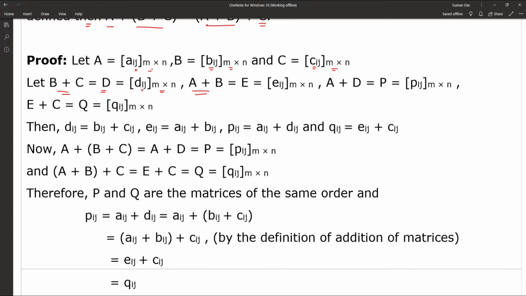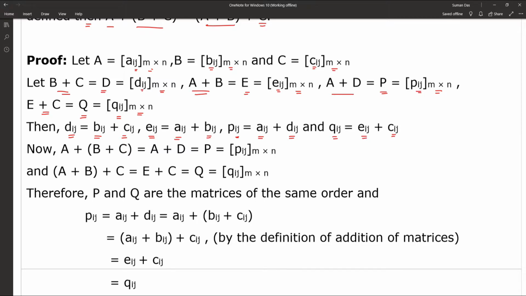and A plus B is equal to E, so it must be of the same order m cross n, with entries Eij, and A plus D is equal to P, that is Pij of order m cross n, and E plus C is equal to Q, Qij of the same order m cross n. Then Dij is equal to Bij plus Cij, Eij is equal to Aij plus Bij, Pij is equal to Aij plus Dij, and Qij is equal to Eij plus Cij.